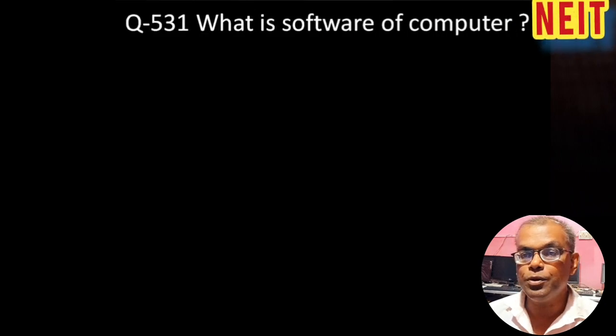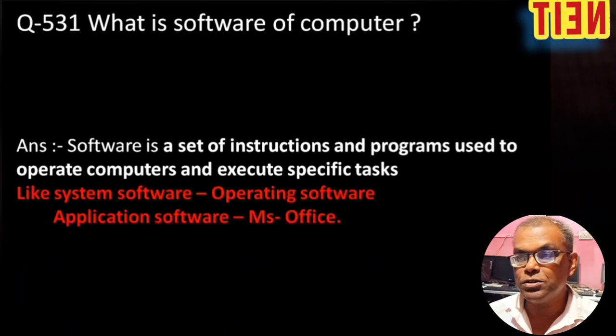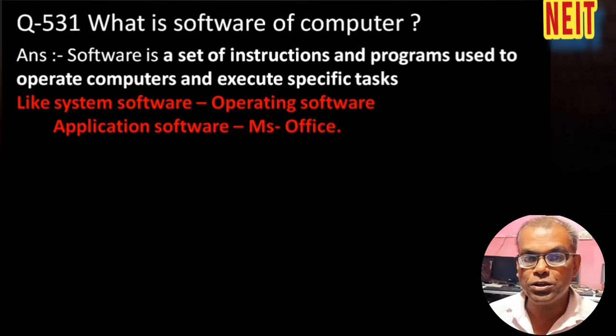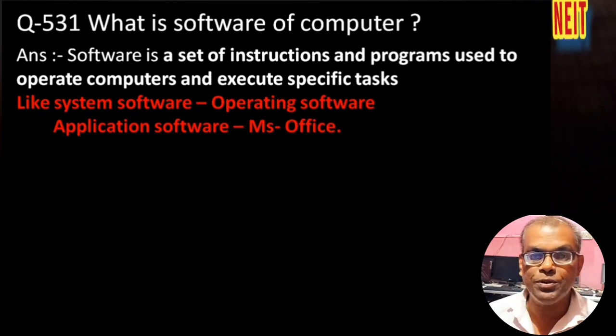What is the software of a computer? Software is a set of instructions and programs used to operate computers and execute specific tasks. There are two types of software. One is system software, that is called the operating system. Another is application software, mostly used for official applications.